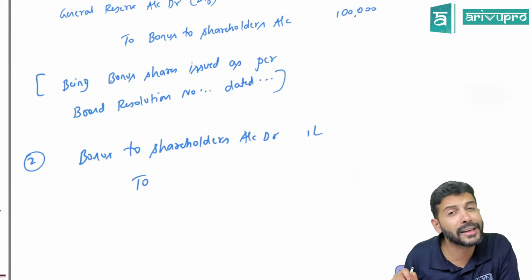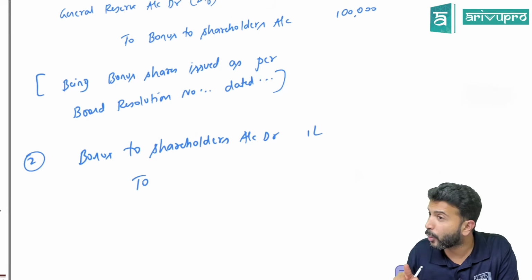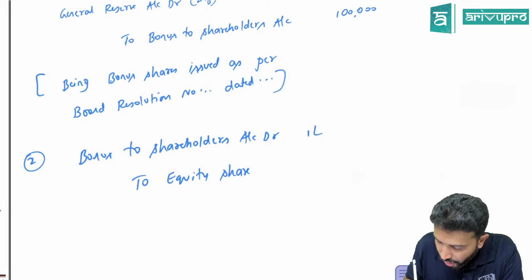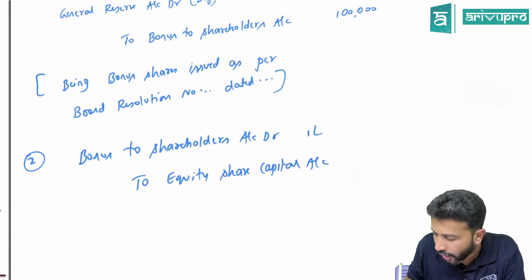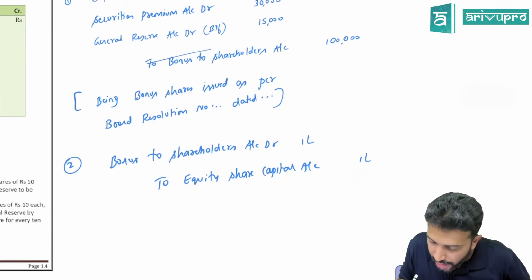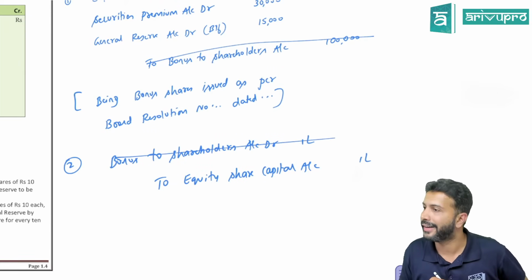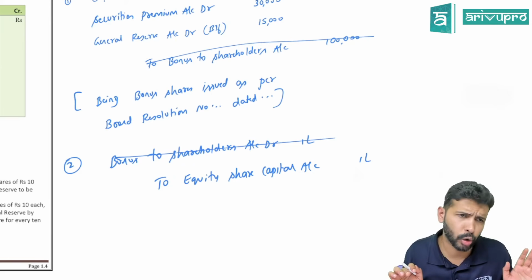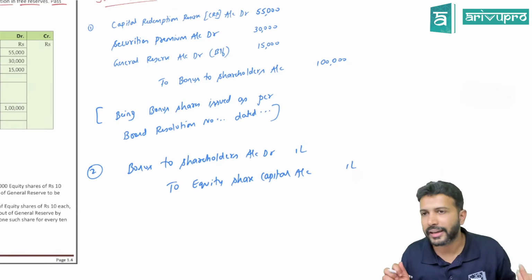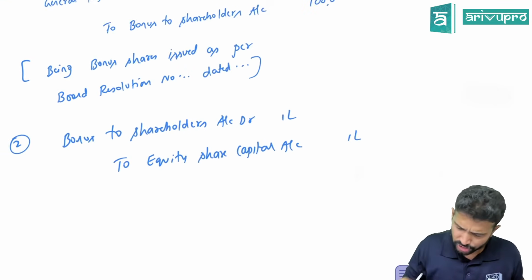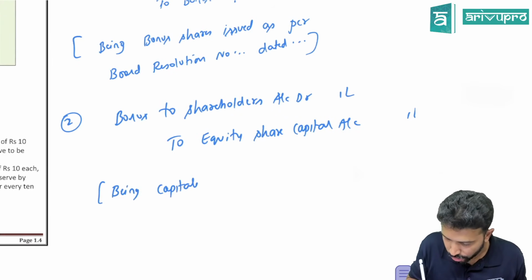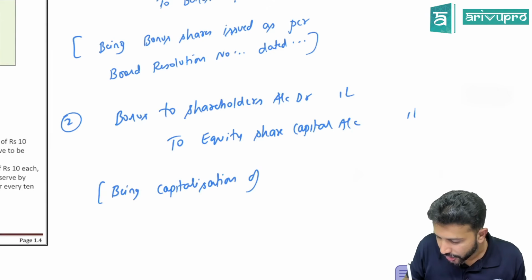Actually, what should have been credited for bonus shares? Equity share capital. So now you write: To equity share capital account, 1 lakh. Are we okay? So what happened, just check: bonus to shareholders account got credited and here it got debited, so that account got closed anyway. Effectively, the entry you get is reserve account debit to equity share capital. Now this one you can simply narrate as being capitalization of profits, something like that. I'll explain this also, don't worry. Being capitalization of profits.